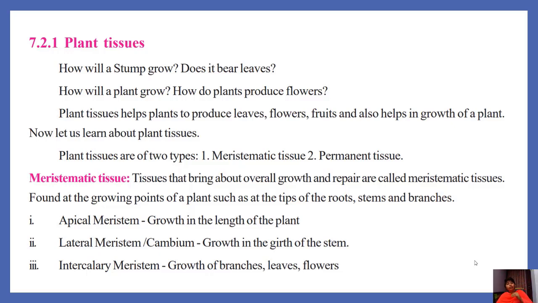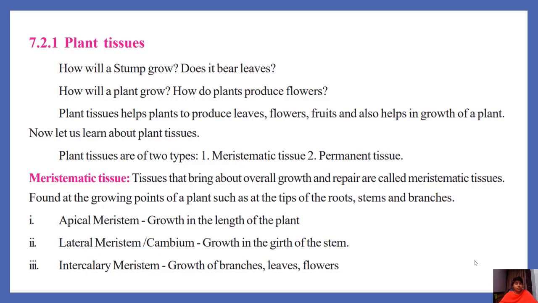Yes, they will grow and produce flowers because of the tissues present in plants. The tissues undergo cell divisions and produce more cells. Those cells undergo different processes and produce flowers, leaves, branches, and help in growth. Okay, there are two types of plant tissues. The first one is meristematic tissue and the second one is permanent tissue.